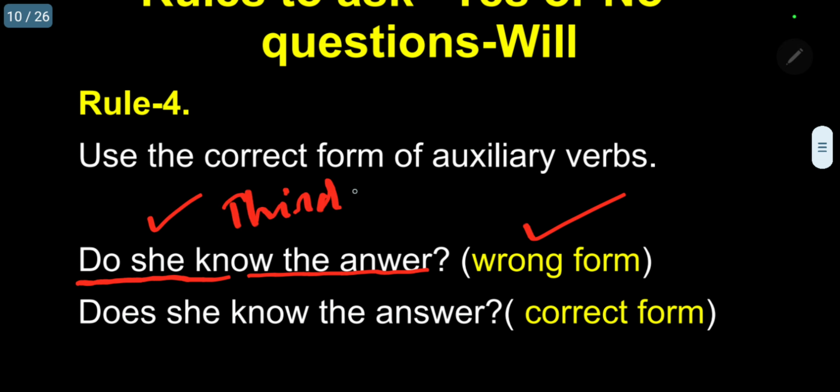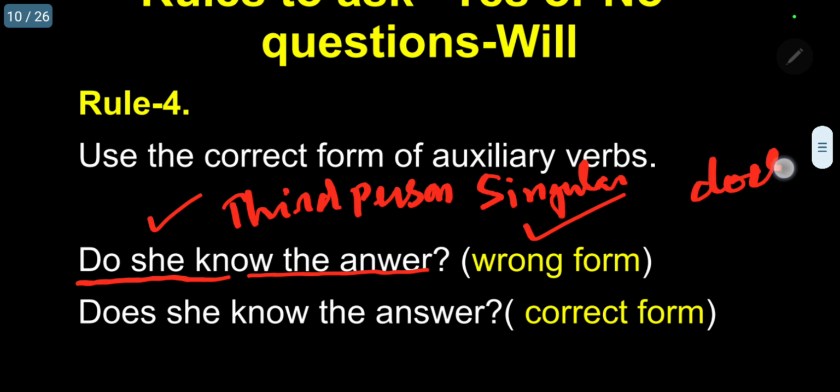Third person singular means we have to use a singular verb, does. So automatically this is a wrong form. So instead of do, we have to use: does she know the answer?